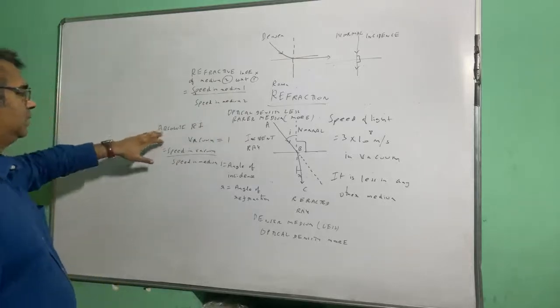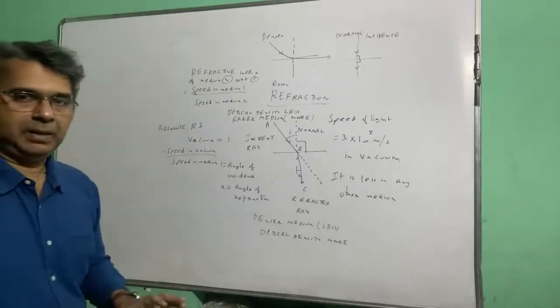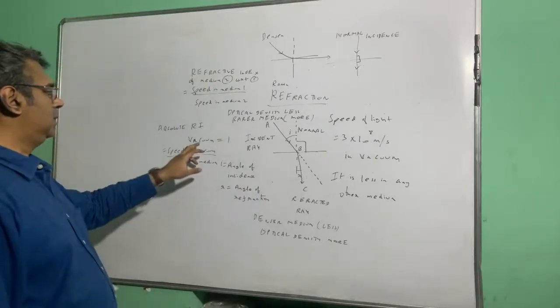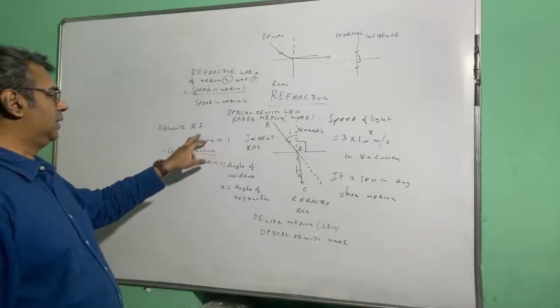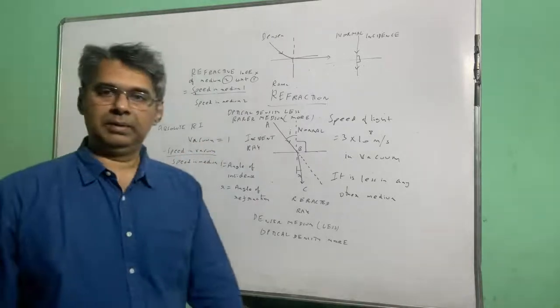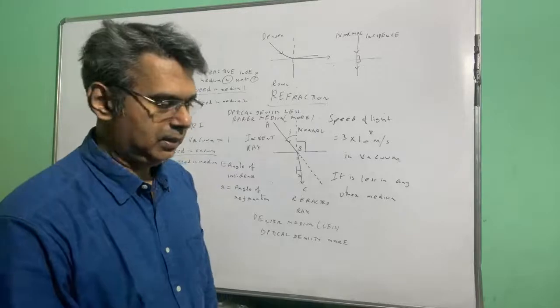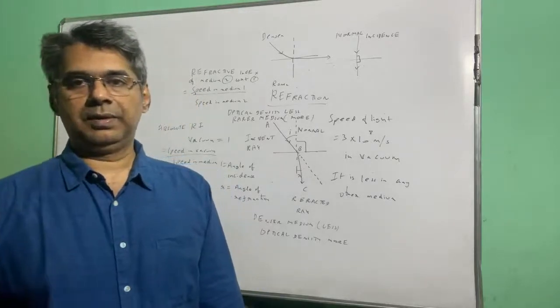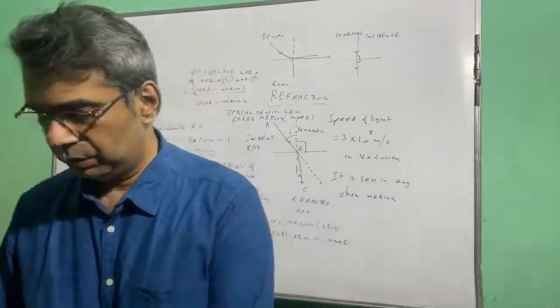If I say absolute refractive index of any medium, it means speed in vacuum by speed in the medium. So for example, if I ask you what is the refractive index of vacuum, it will be speed in vacuum by speed in vacuum, that will be 1. So that covers the basics of refractive index, and now I'll give you some homework.